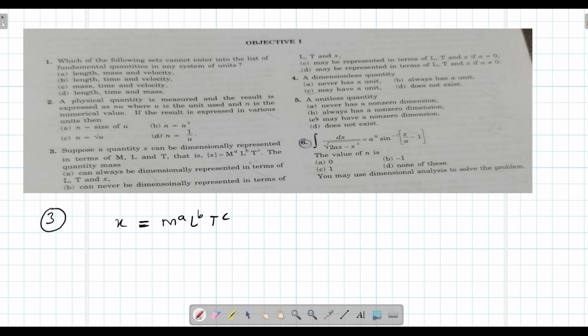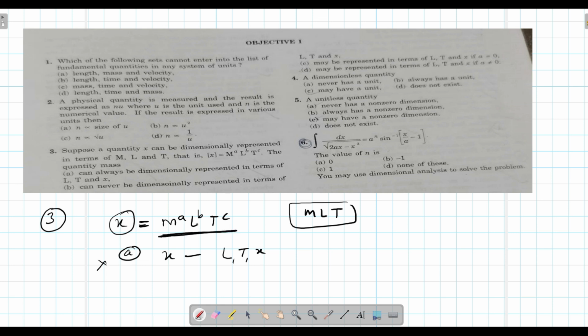Option A: the quantity of mass can always be dimensionally represented in terms of L, T, X. This is not correct, because X is a physical quantity that has dependence on mass, length and time, but it cannot have the dependence L, T, X. Because X is also a length quantity, repetition of length occurs here, so this option is not correct.